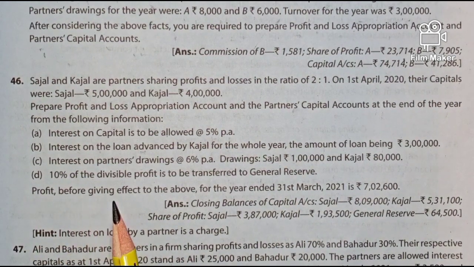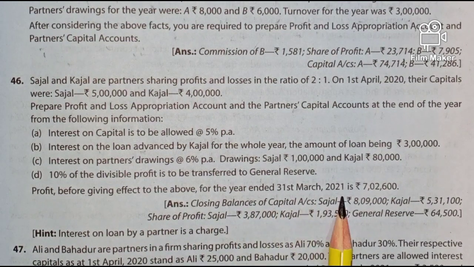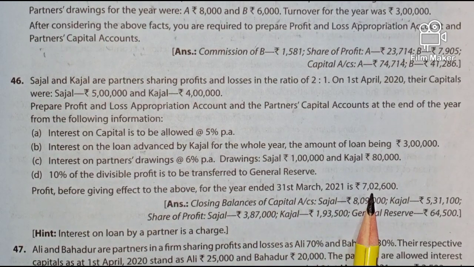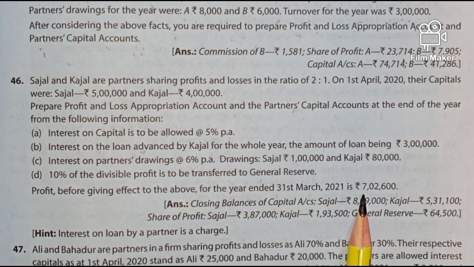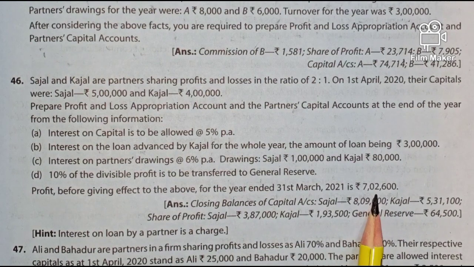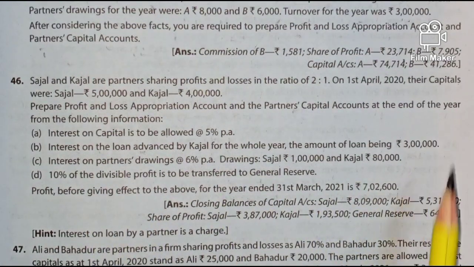Now the profit before giving effect to the above for the year ended 31st March 2021 is 7,02,600. Out of this profit, first we have to minus the interest on loan.